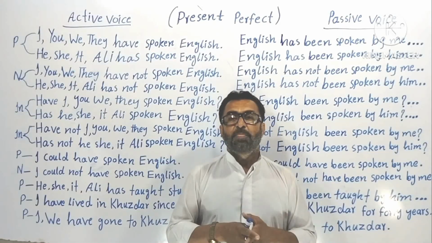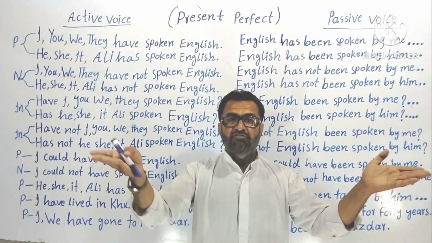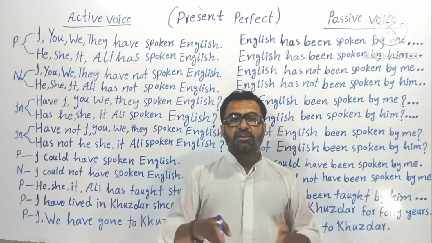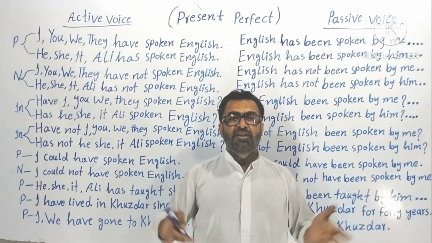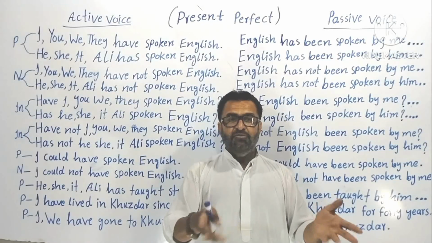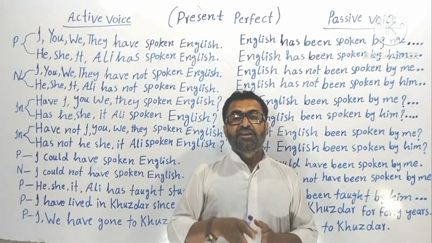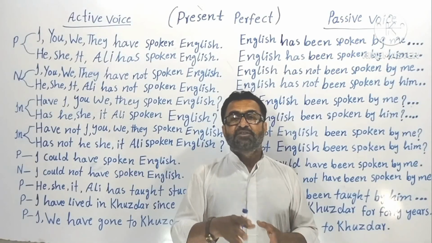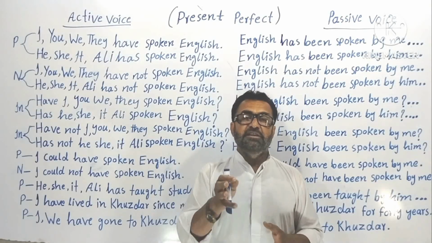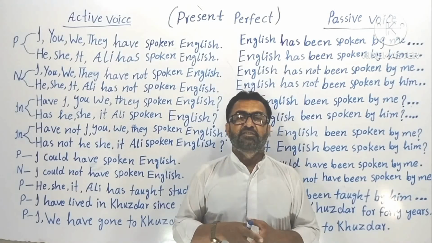How is this possible? We are not in the theory of Darwin. It's not like Darwin's theory that anything can happen automatically on its own. We don't believe in such things. So any work needs a doer, a subject. Any action needs a doer or a subject.